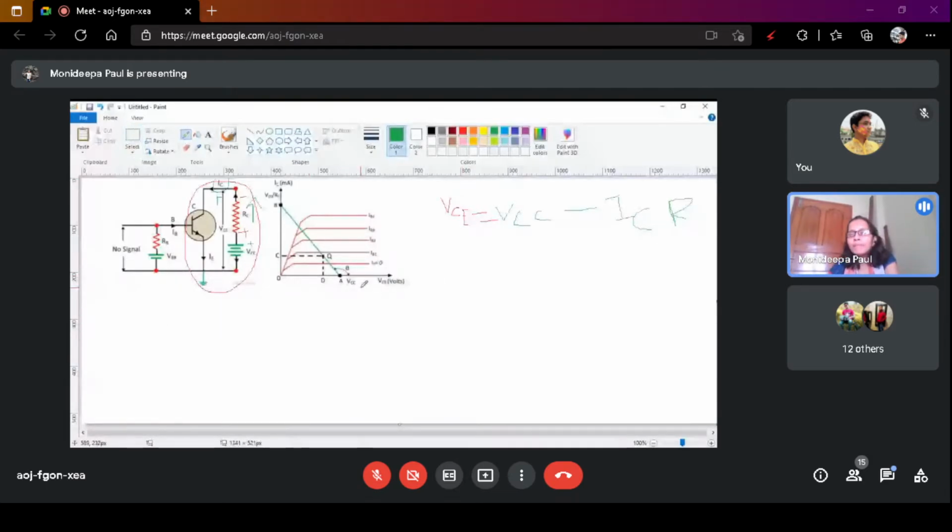When will VCE be maximum? Here you see in this circuit, VCC is the constant term because you connect the voltage source here. Here you connect the load resistance, so RC is also constant. So you can't change these two elements.